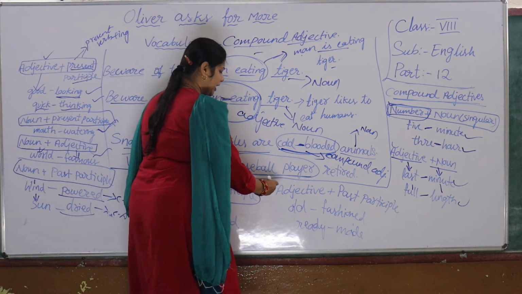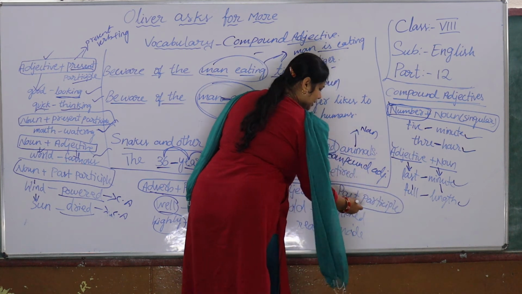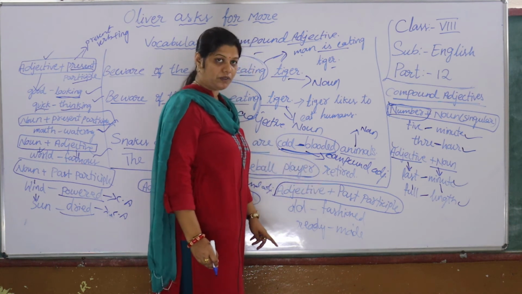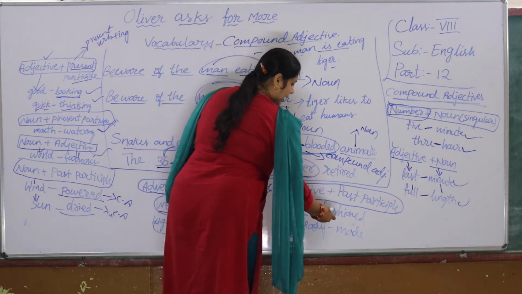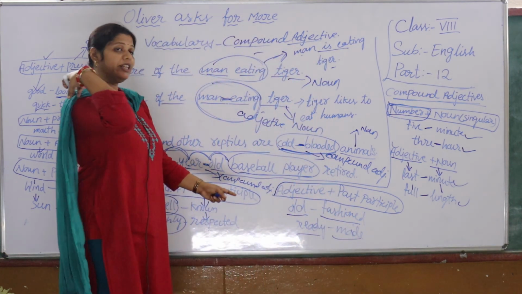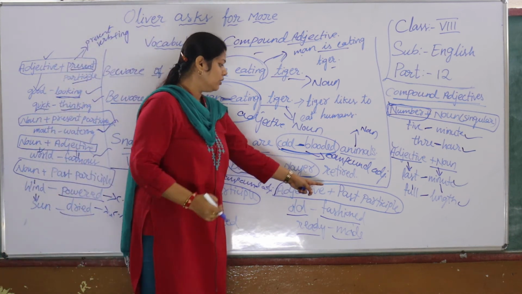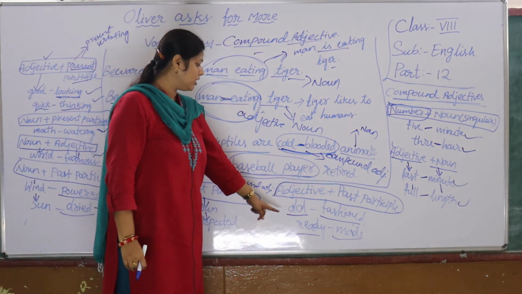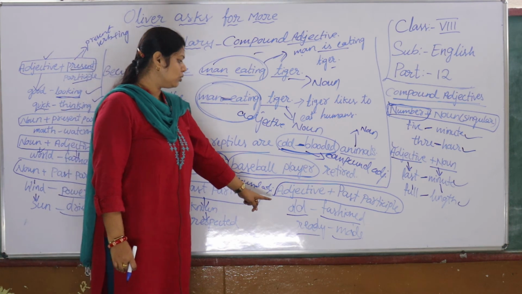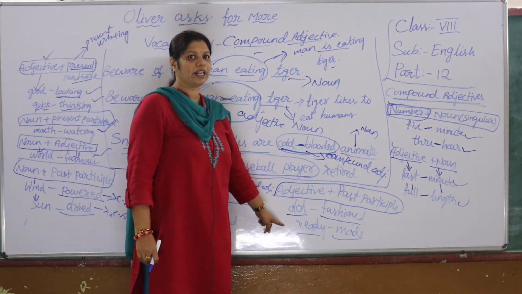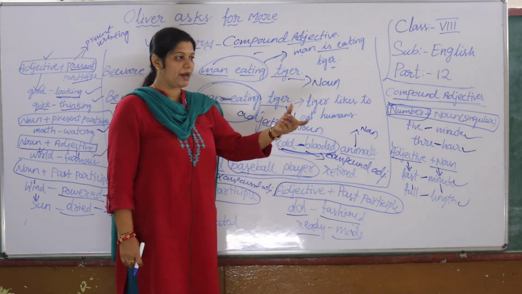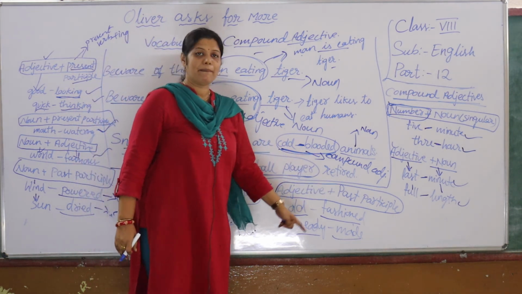The next combination we can see is adjective plus past participle. How is the combination of an adjective with a past participle, that means the V3 form of the verb, children? Here see, old-fashioned, ready-made. So this can be used with the adjective with the past participle. Old-fashioned, ready-made, these are the two examples I have given. With the help of your dictionary you can get many such words. You can find a correct adjective which suits the past participle.